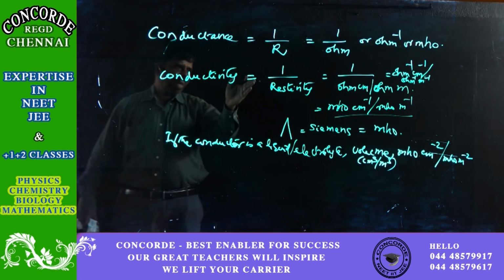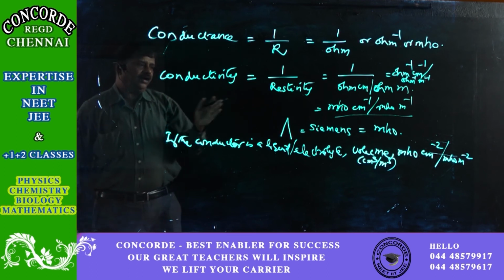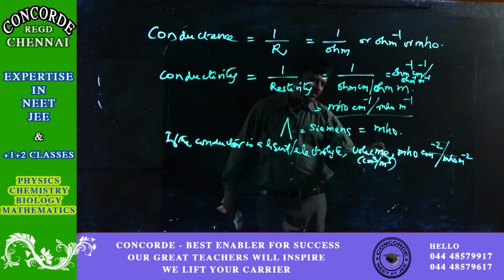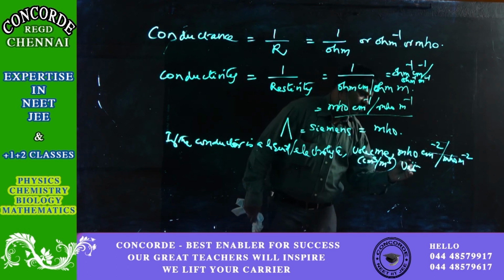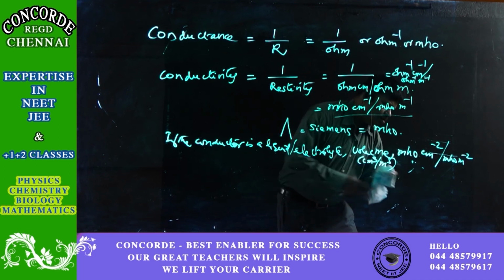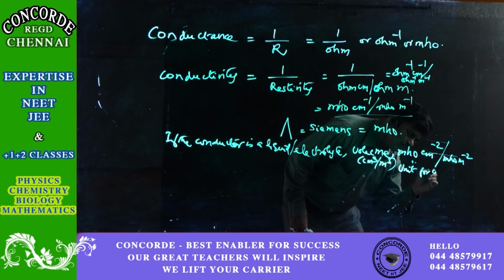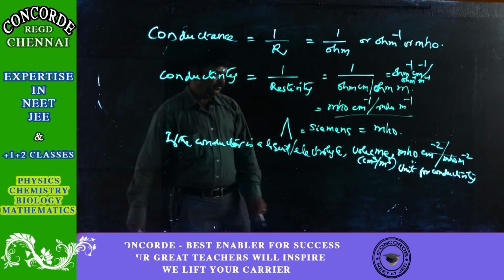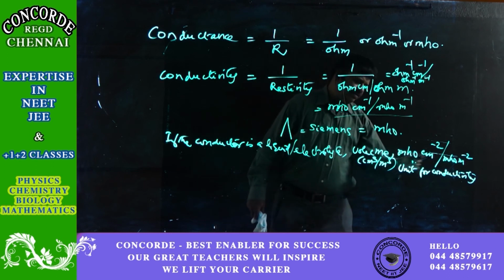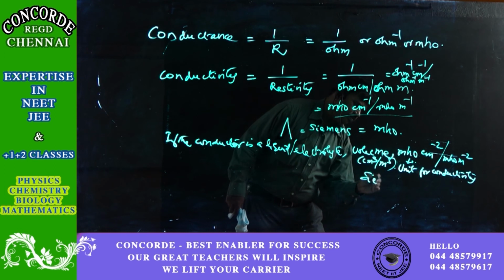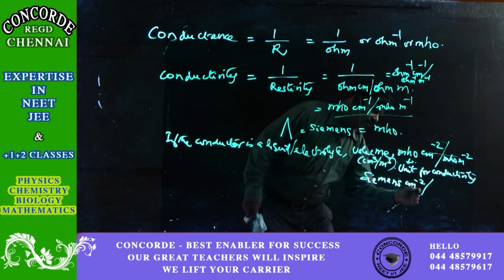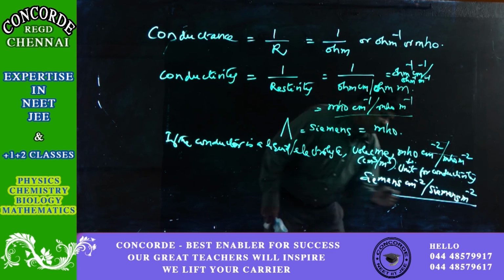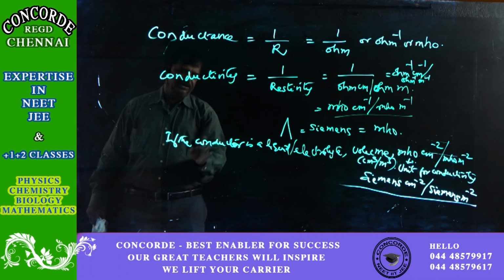Okay, understood? So these are all for solid conductors, and when it comes to liquid, the unit for conductivity becomes, in volume, mho centimeter square inverse or mho meter square inverse, or of course Siemens centimeter square inverse or Siemens meter square inverse. Understood? So this is for a solid conductor, and this is for a liquid conductor.